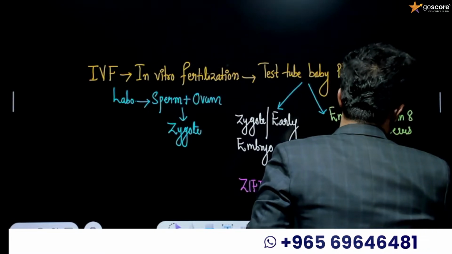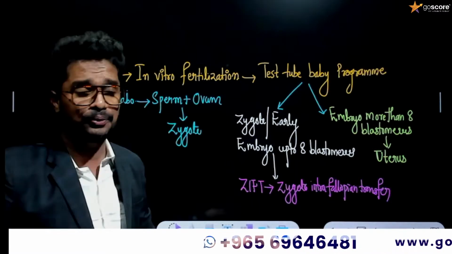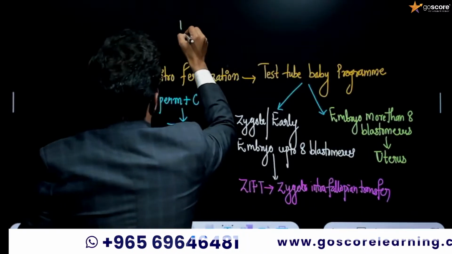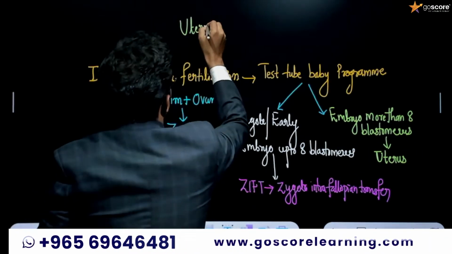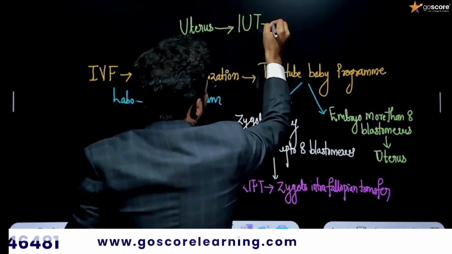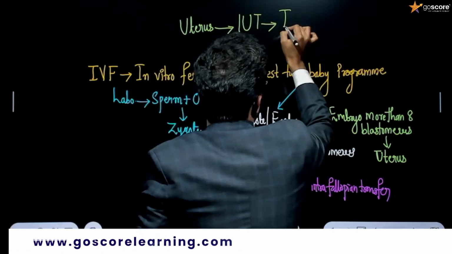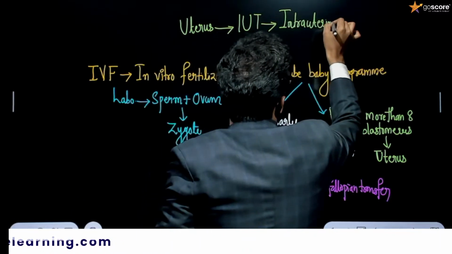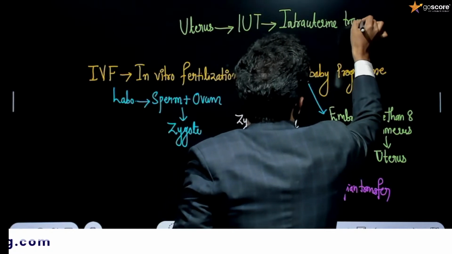We'll be directly introducing this embryo of more than 8 blastomeres into the uterus. We will call it IUT. So what do you mean by IUT? IUT is called intrauterine transfer. I hope you got my point.